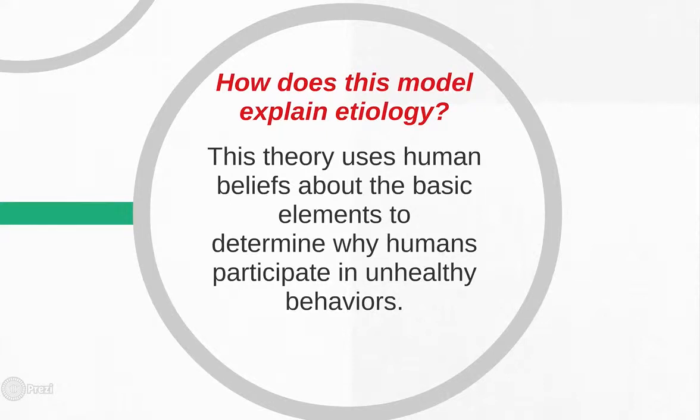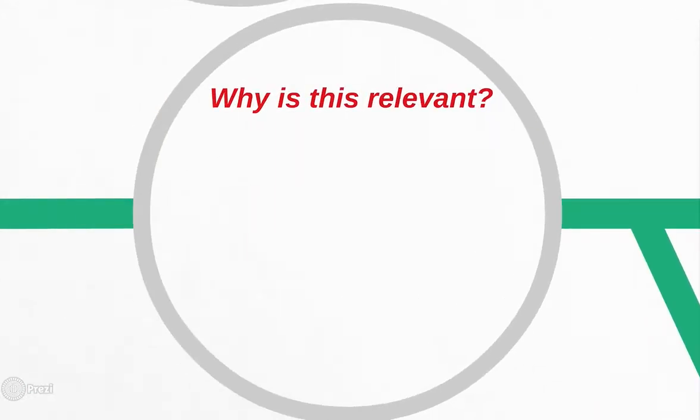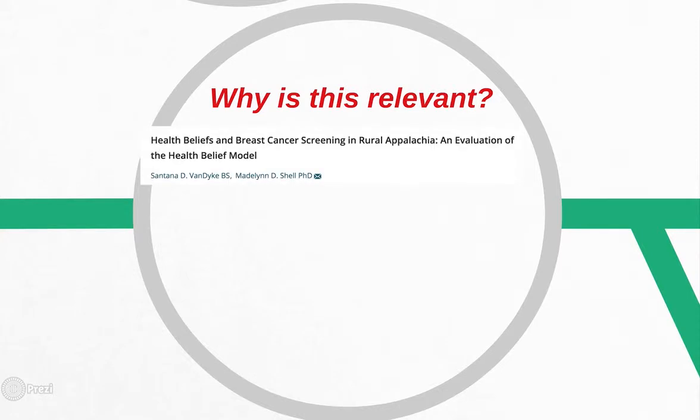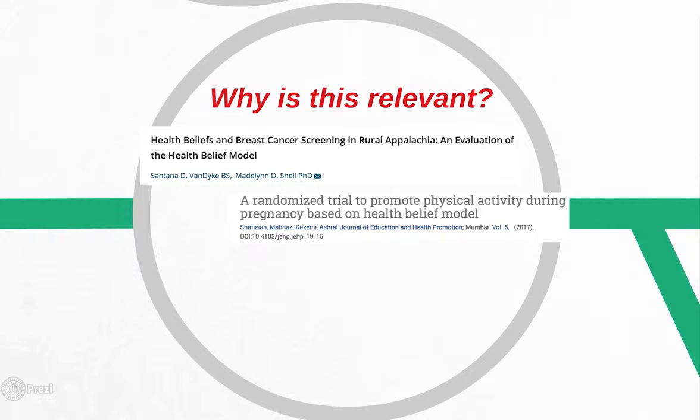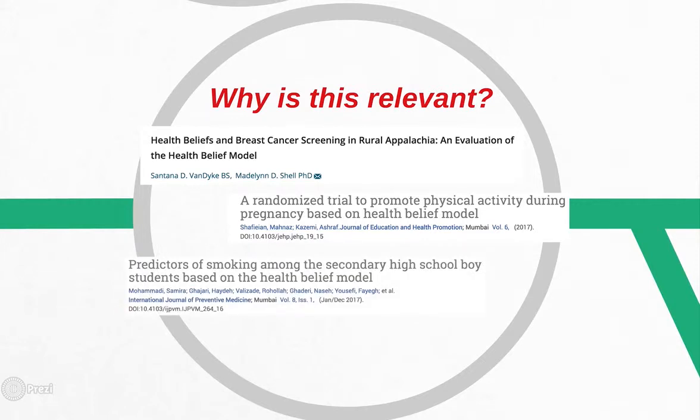How does this model explain etiology? This theory uses human beliefs about the basic elements to determine why humans participate in unhealthy behaviors. If we are able to determine why someone is participating in a behavior, we are better able to gain an idea of how to change that behavior. This is relevant due to the fact that the health belief model has been used as the basis for multiple interventions and studies, including things like construction of behavioral research models, screening for different diseases, protection from different diseases, and health education as a form of prevention.